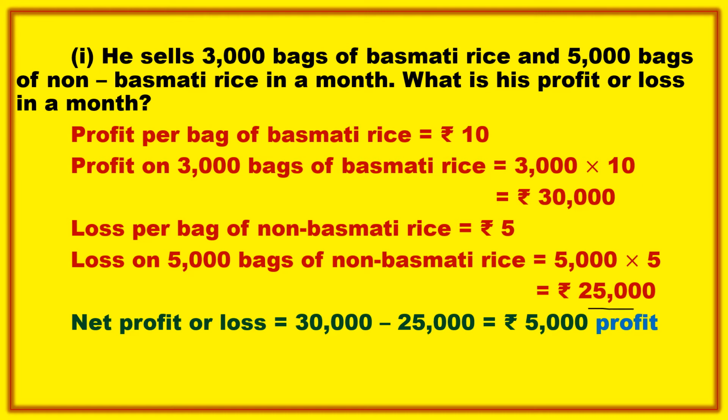Suppose here you got 30,000 as loss and here you got 25,000 as profit, that means you will have a 5,000 loss. Whatever amount is more, that decides the result. Here the profit amount is more, so you will be under profit. If your loss amount is more, you will be under loss. So this is your first question from this problem. Let us go to the next question.